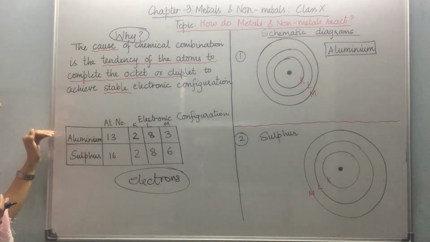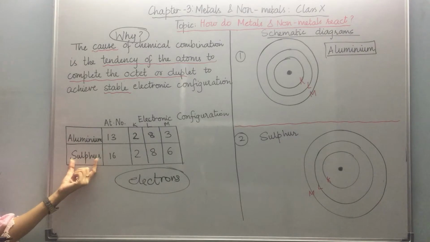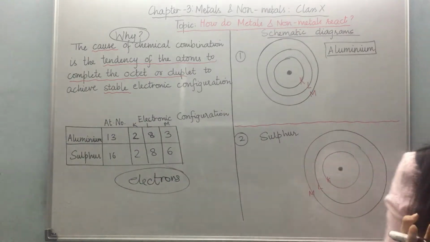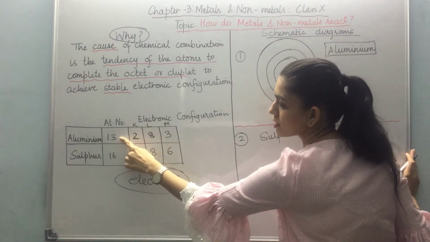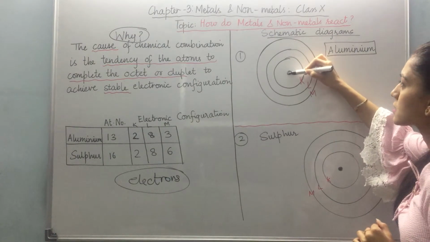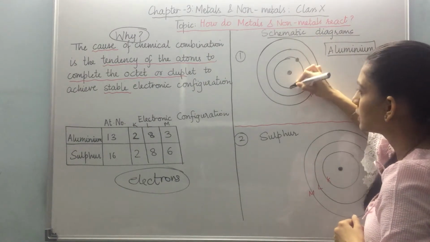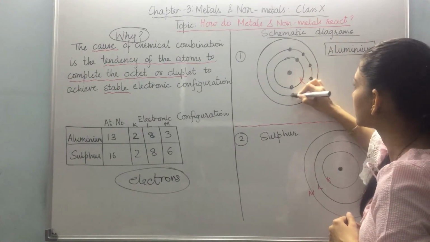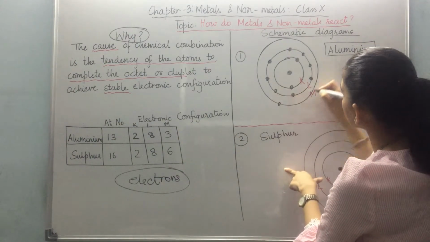Now, I have compared here two elements, aluminium, which is a metal, and sulfur, which is a non-metal. Let us try to see why they are accepting or losing electrons with the help of schematic diagrams. Aluminium, as we all know, has atomic number 13. So I've drawn a schematic diagram representing K, L, M shells, and this is the center, that is the nucleus. The K shell has 2 electrons. The L shell is filled with 8 electrons. While the M shell has only 3 electrons.